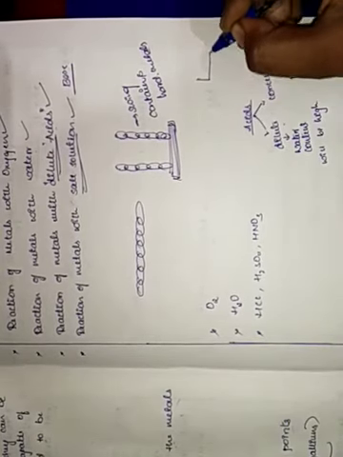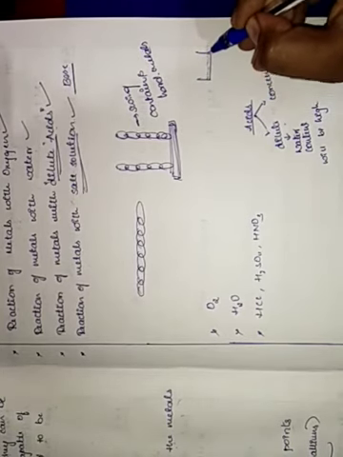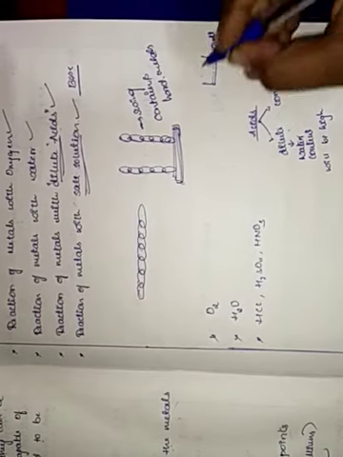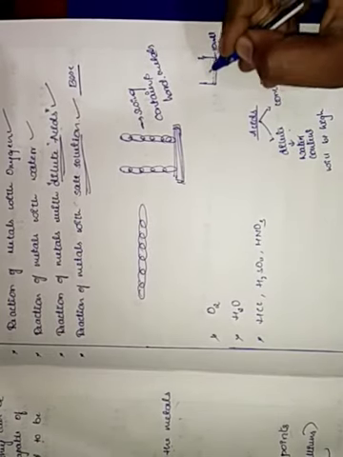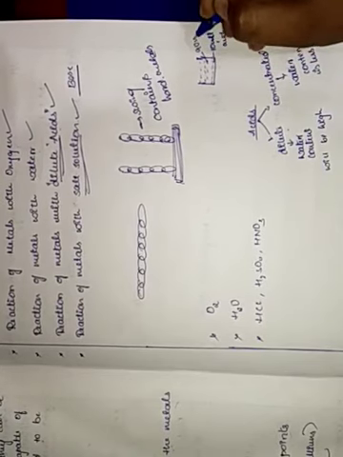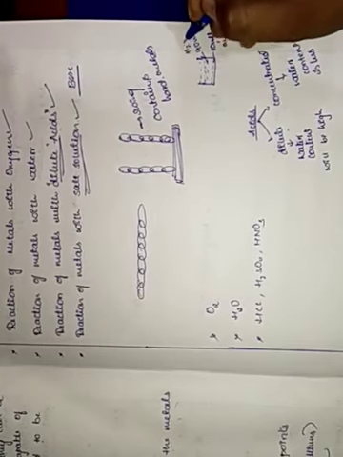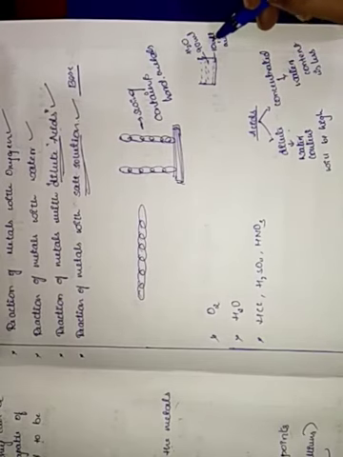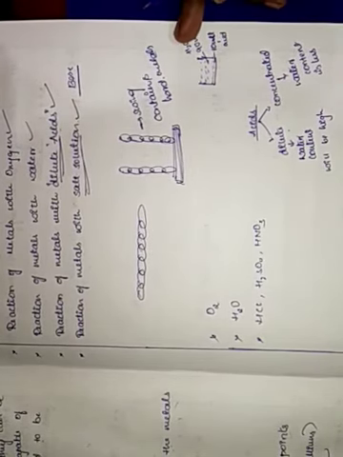Say for example, if we have some amount of acid, say 10 ml of acid, and we mix it with 90 ml of water, this will be a dilute solution, a dilute acid, because more water will be there.